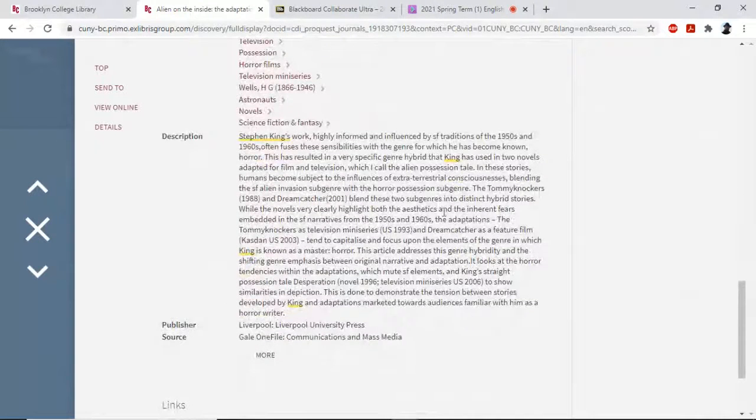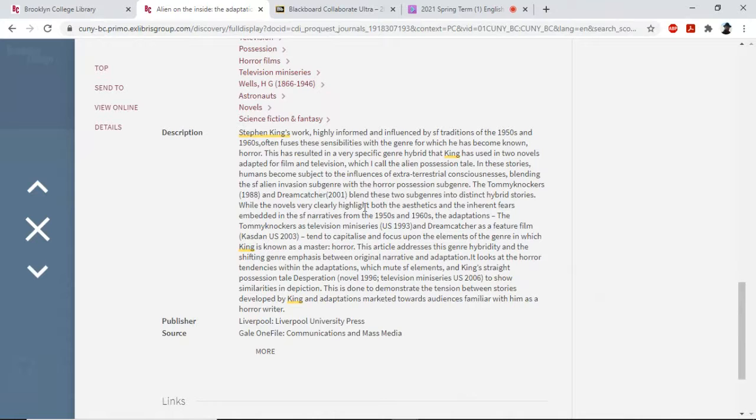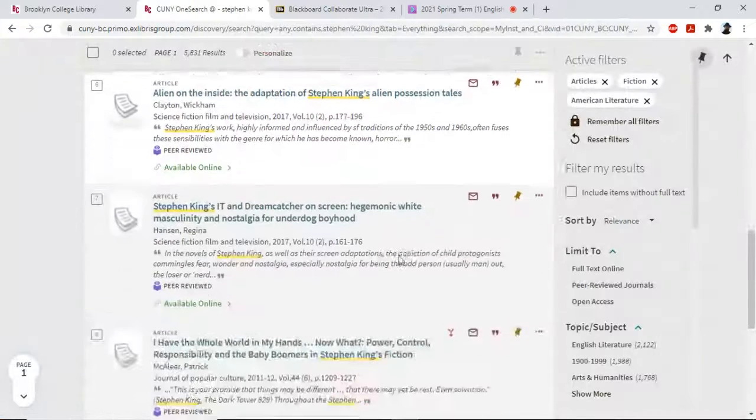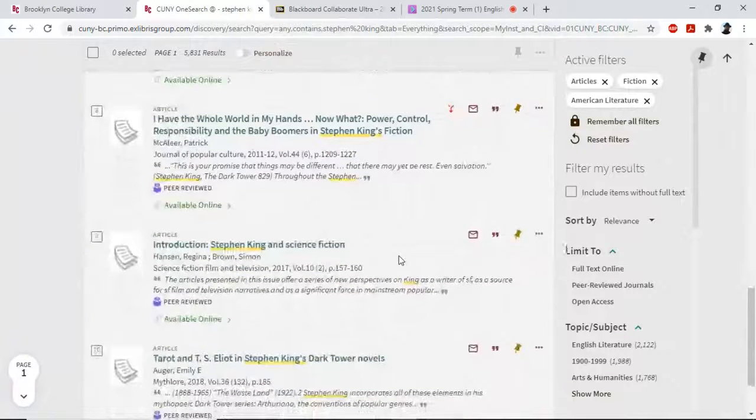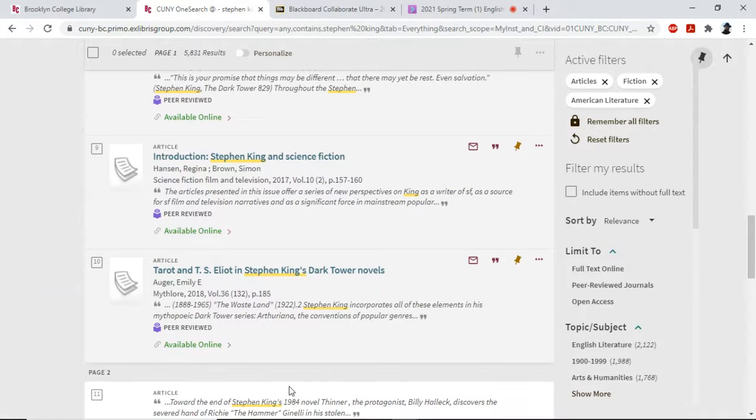Go down to the description. It's about Tommyknockers and Dreamcatcher, two other novels. All right, that doesn't look particularly helpful either. So this is part of it, right? You're going to have a lot of misses. All right, so here we have Stephen King and sci-fi. Maybe make a brief mental note of that, but come back to it.